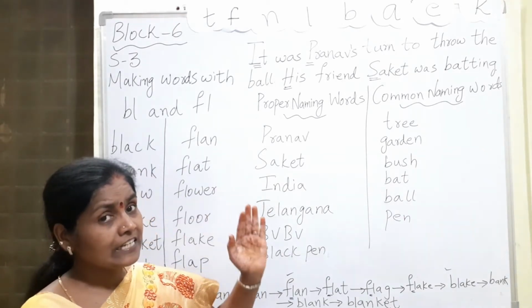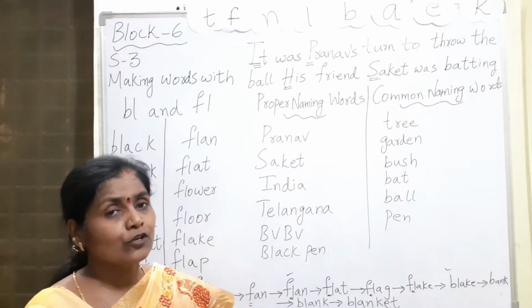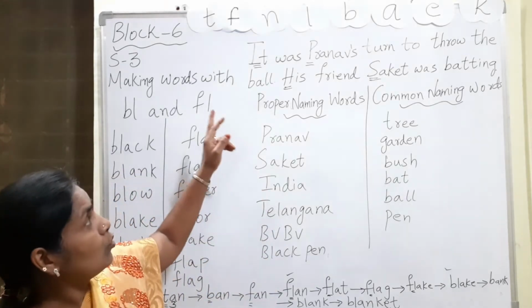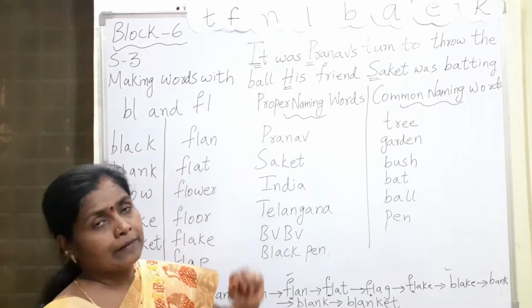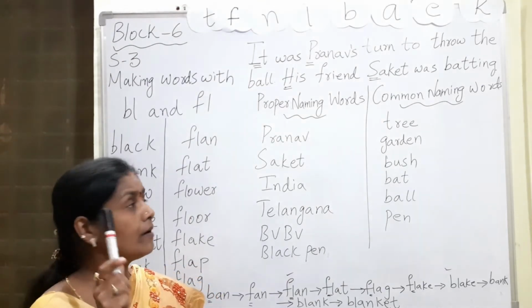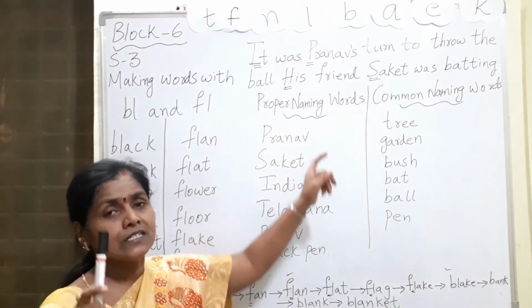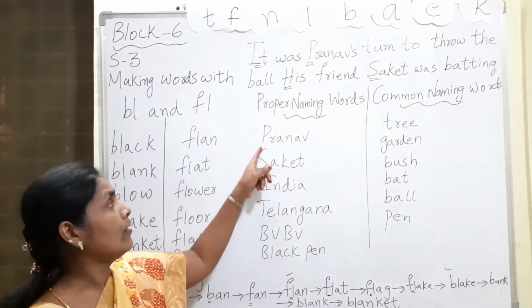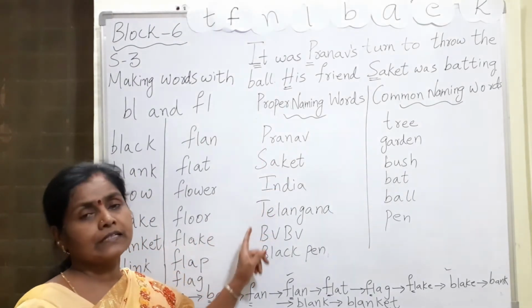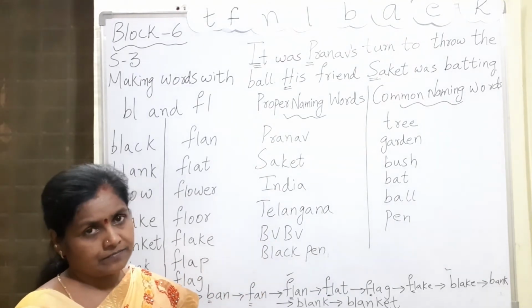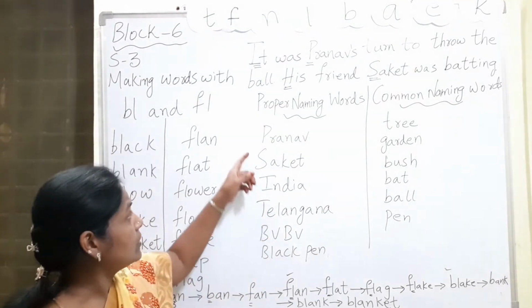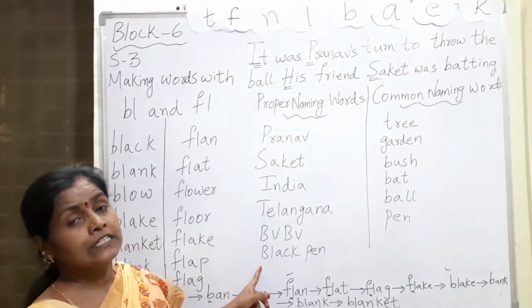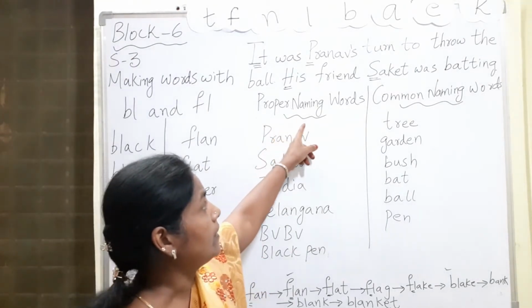But here, what is the next thing you are learning? Though we should start the sentence with a capital letter, if we get proper naming words in the middle of the paragraph, then also we have to use capital letters. Understood, all of you? These are what are called proper naming words.